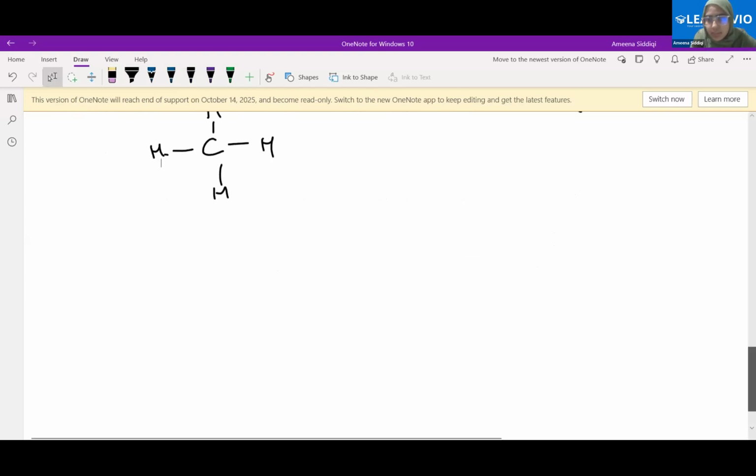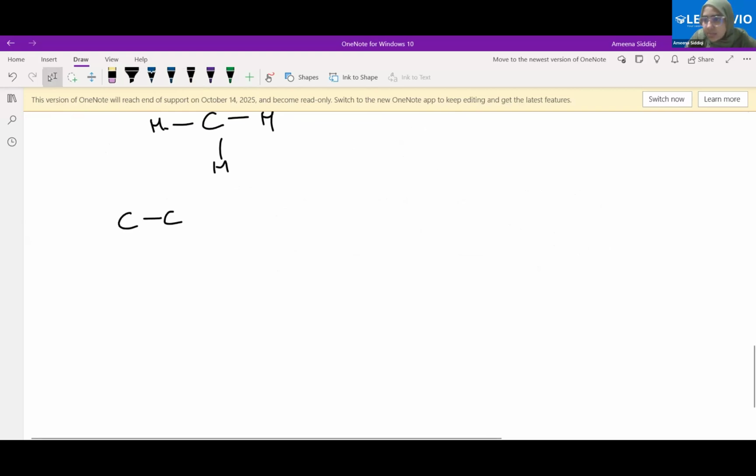So what happens if I increase the number of carbon atoms? It will be something like this. If we have two carbon atoms bonded to each other, now you see each carbon atom has a valency of 4. It cannot have more than 4 bonds, each carbon atom. So let's name them the first carbon atom and the second carbon atom. How many hydrogen atoms does each carbon atom need here?